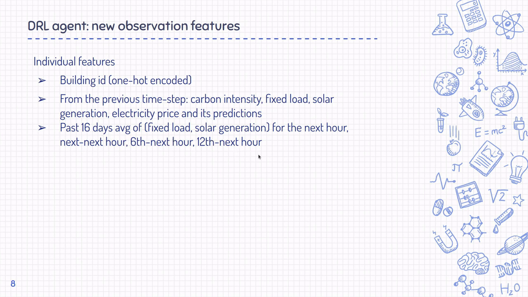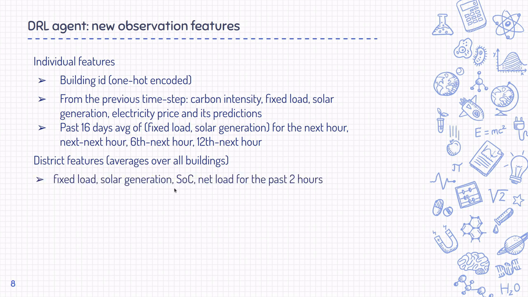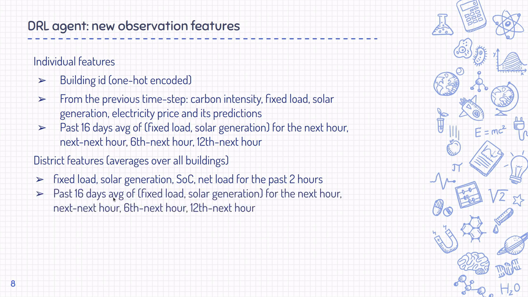We were hoping that these averages would capture the load patterns of each building and help predict fixed load and solar generation. Then, to do well on cooperative objectives, we used averages of all buildings for some features like fixed load, solar generation, and state of charge. We also added past 16 days averages here too, and they are exactly the same as individual features case, but averaged across all buildings.